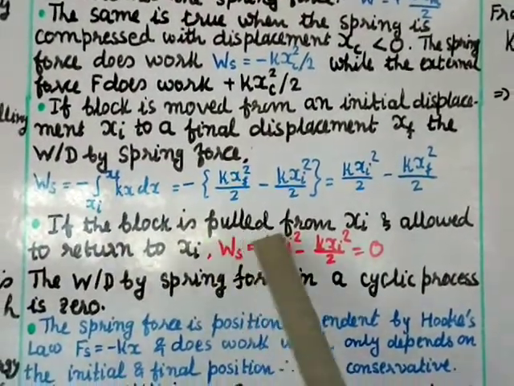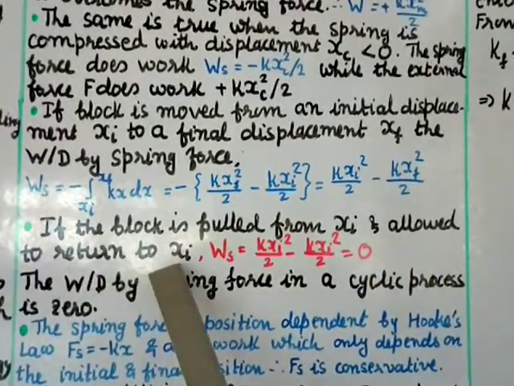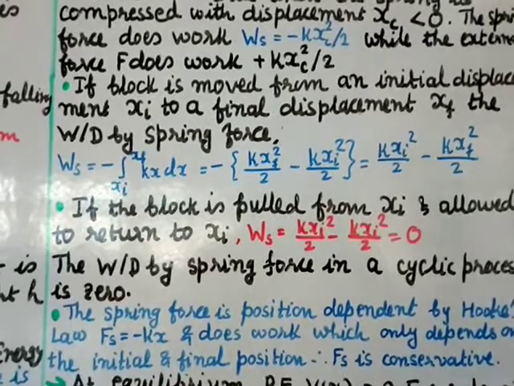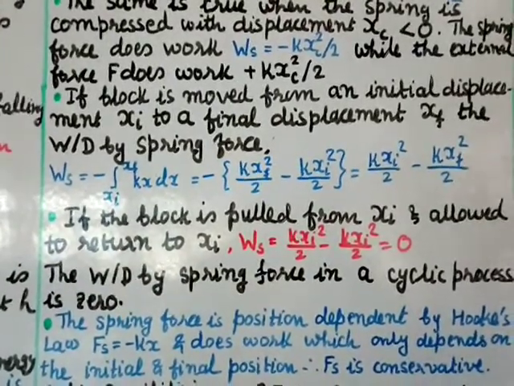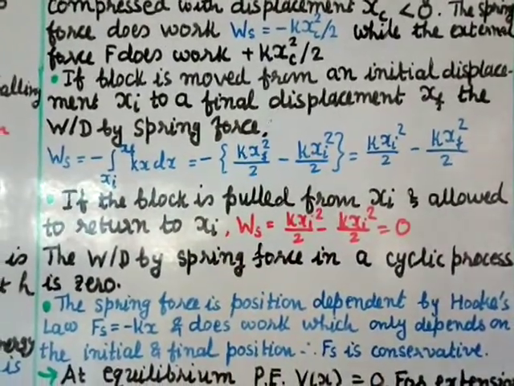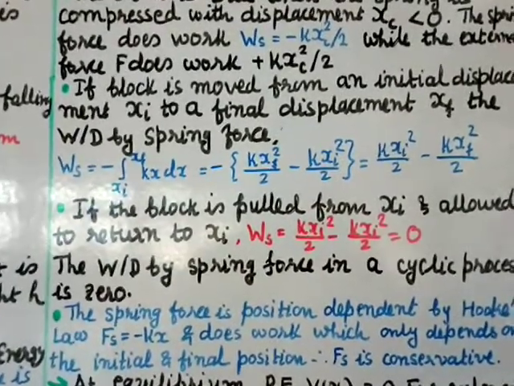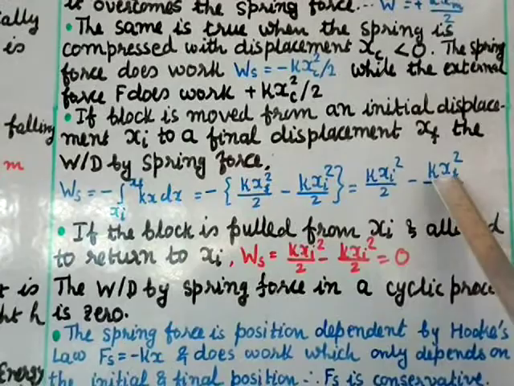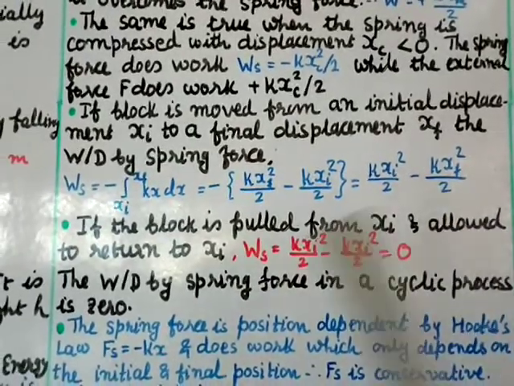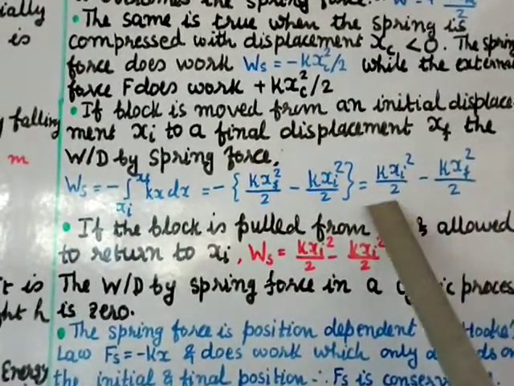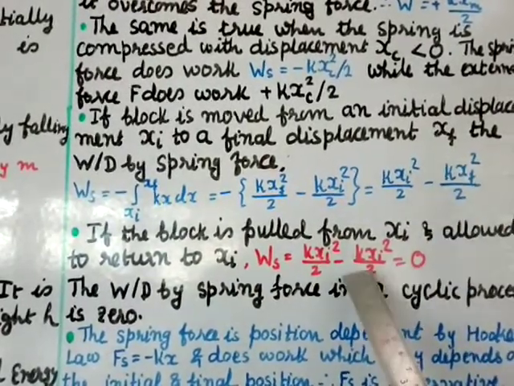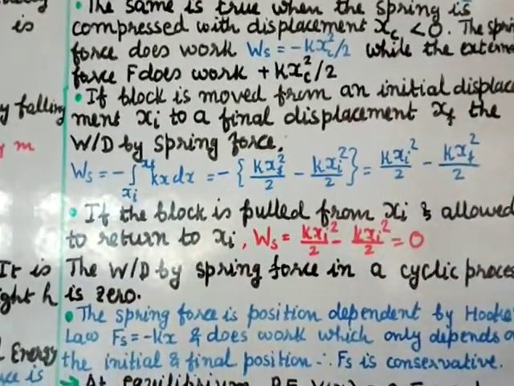Now suppose the block is pulled from x_i and allowed to return to x_i, that means it is a closed path. Instead of x_f, if you put x_i again, because the final position is x_i, then Ws is equal to kx_i square by 2 minus kx_i square by 2, equal to 0. What does this mean?